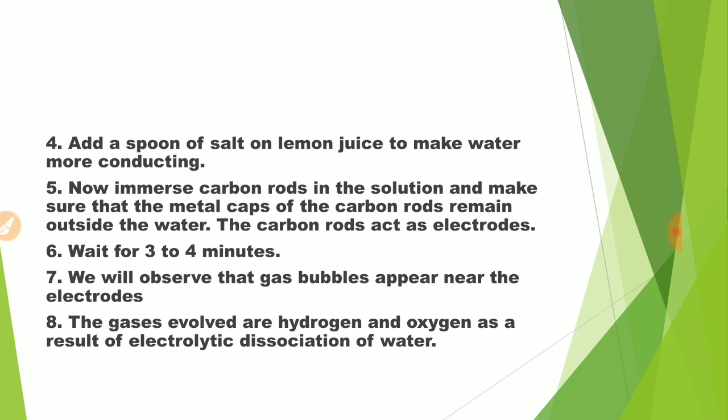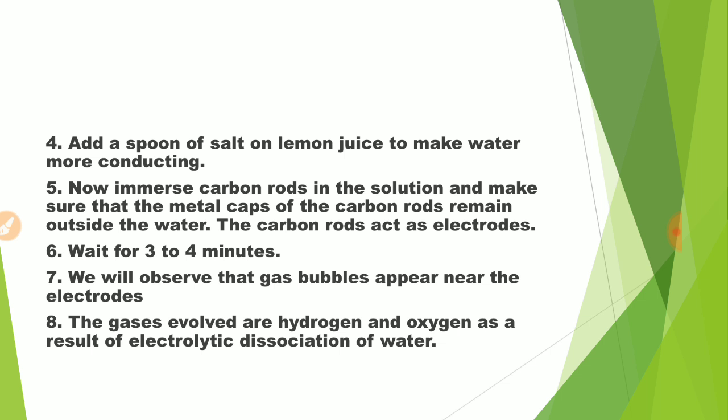We have to wait for 3 to 4 minutes. After 3 to 4 minutes, we will observe that gas bubbles appear near the electrodes. And what happens here? Here is electrolytic dissociation of water. Whenever water dissociates, two gases are evolved.